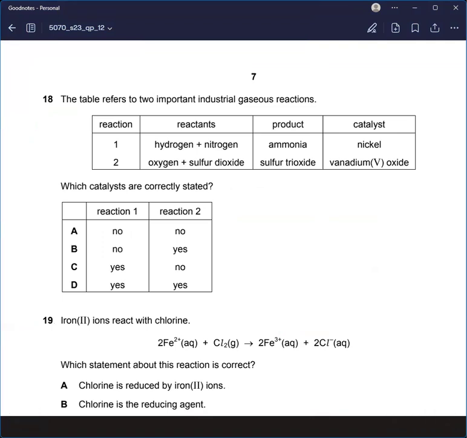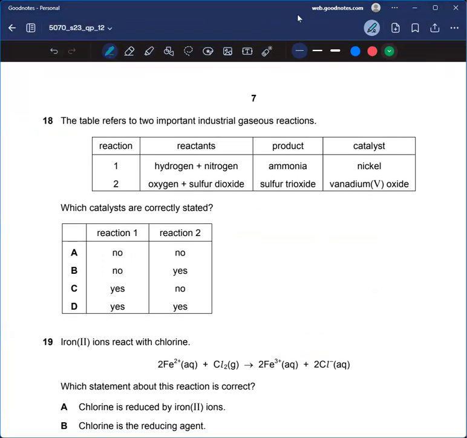Question number 18. The table refers to two important industrial gaseous reactions. Here these reactions are given. Which catalysts are correctly stated? Reaction one is hydrogen plus nitrogen, giving ammonia, and nickel.